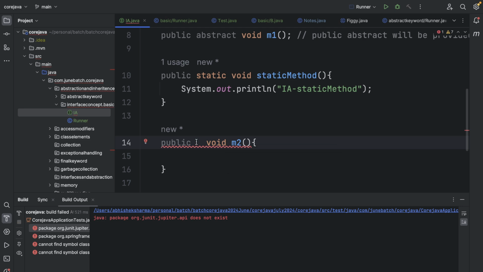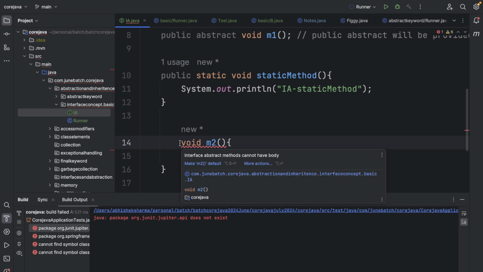Because there is no abstract method, why is this error coming? Because even if we don't write it, we will get the same error, because public and abstract are added by the compiler by default. So what can we do regarding this? It is allowed to write concrete methods as well, right?